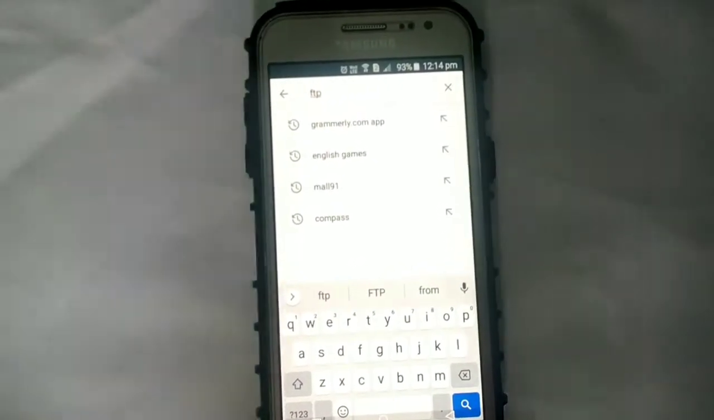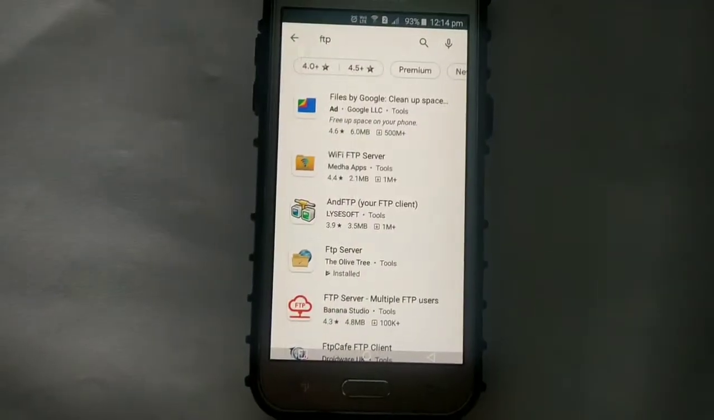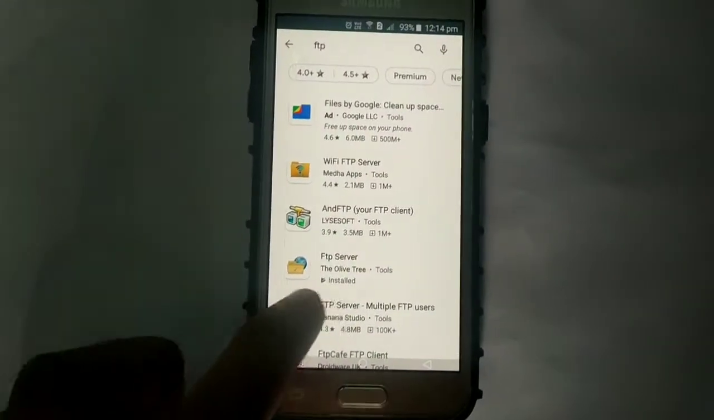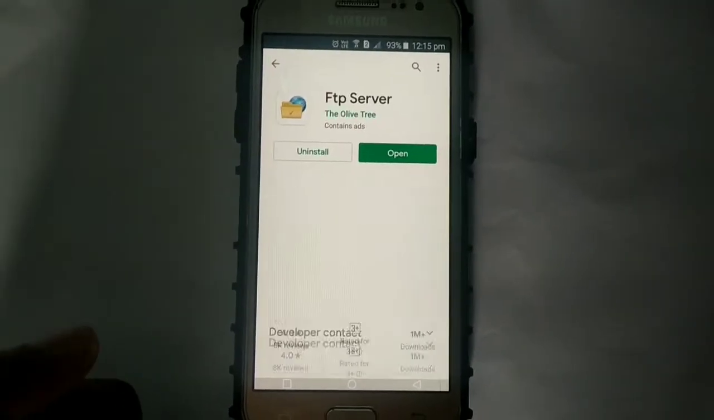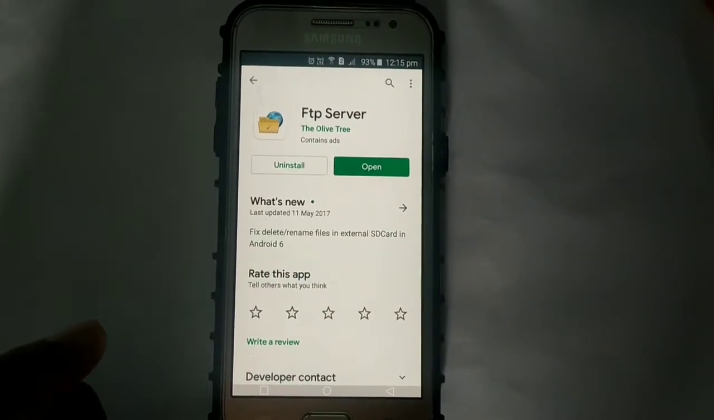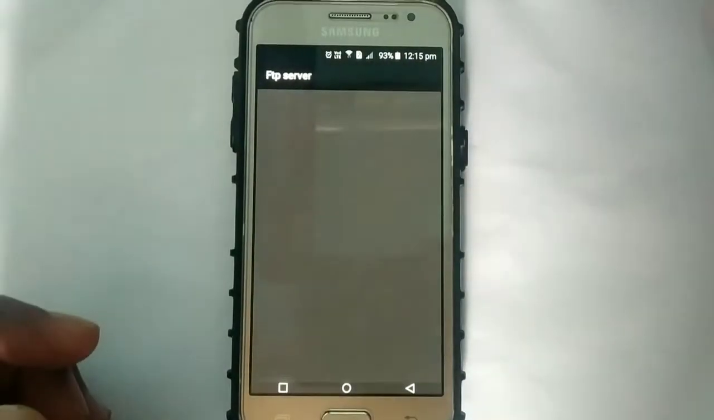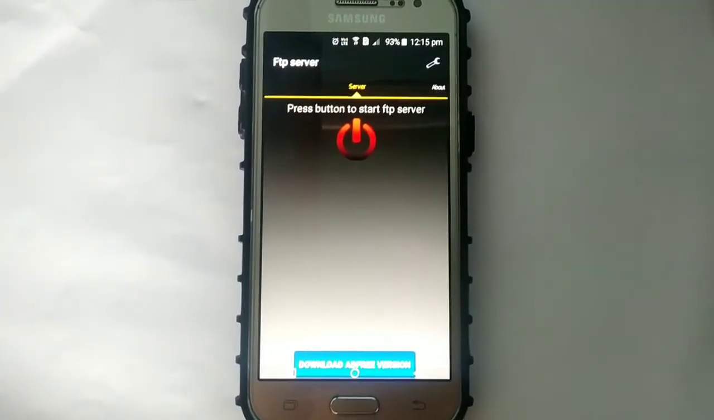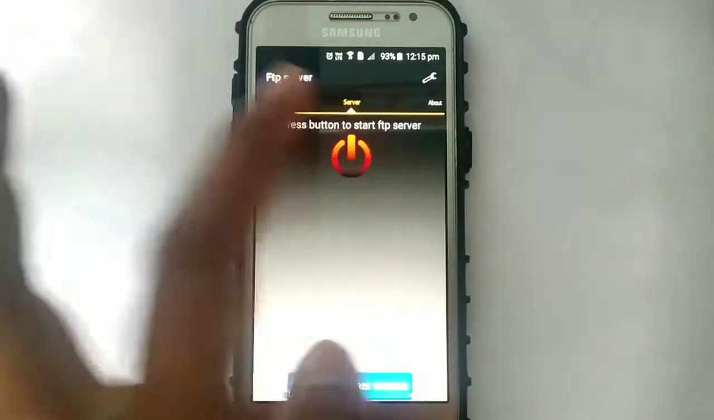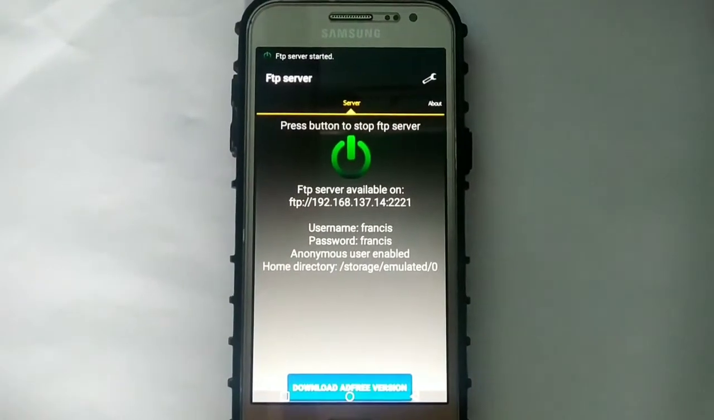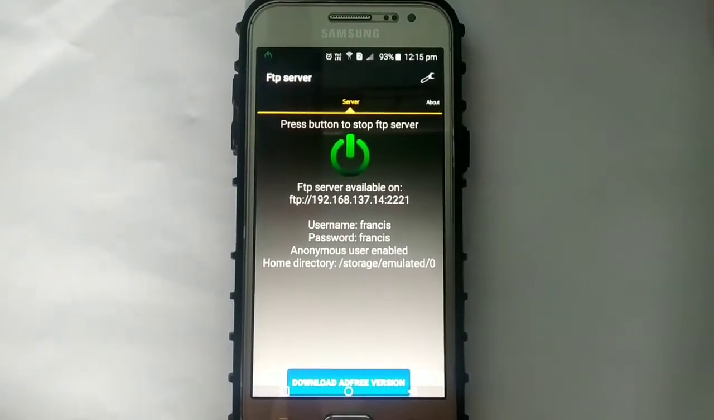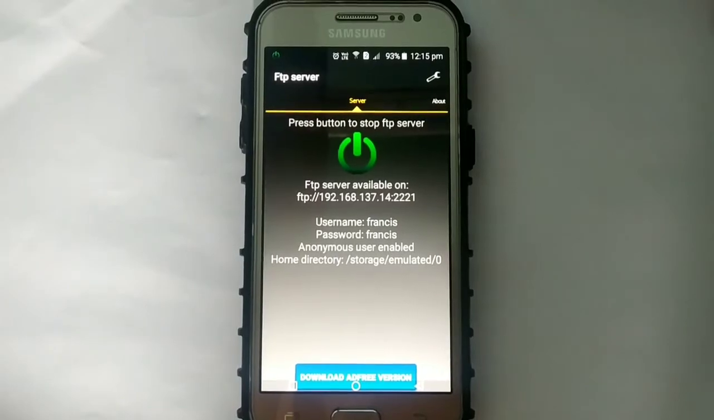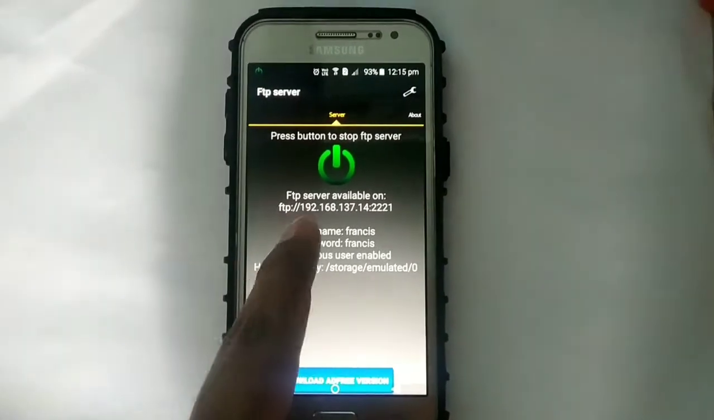So first of all, go to the Play Store and type FTP server and download the app. You can download any app, but I would recommend this particular one, the FTP server. It is very small in size. Just download and click open. Click on the power button and then you can see an address, FTP colon slash slash 192.